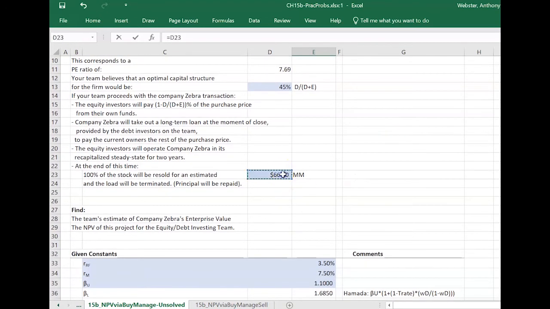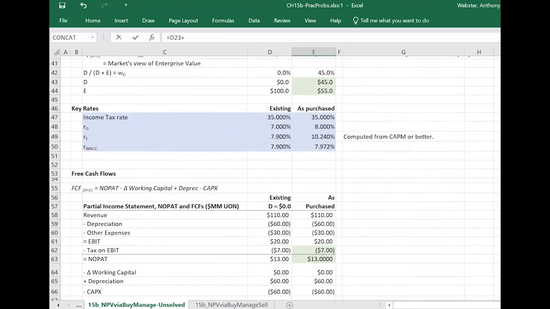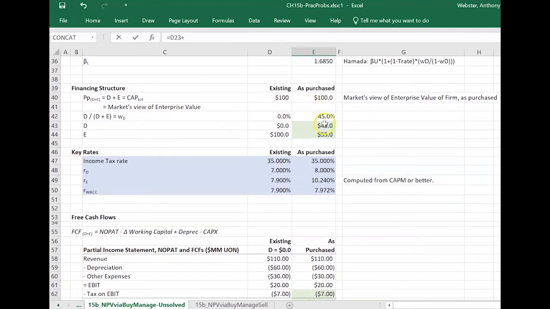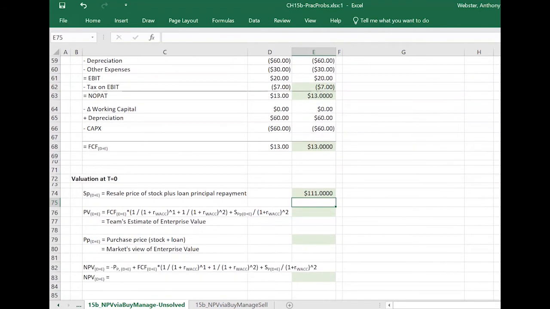And that is, here we go, 66 million. And we have to add to that the loan principal repayment. So the debt amount is going to be 45. So we add those 2 together, and total for the team, shareholders and debt holders, they anticipate getting 111 back at the end of 2 years.